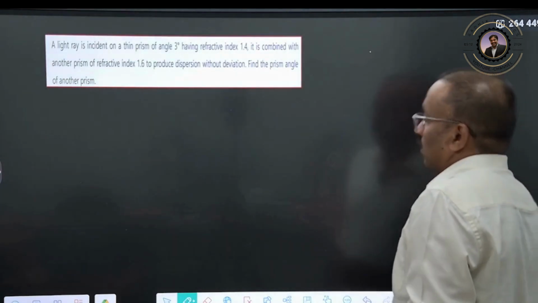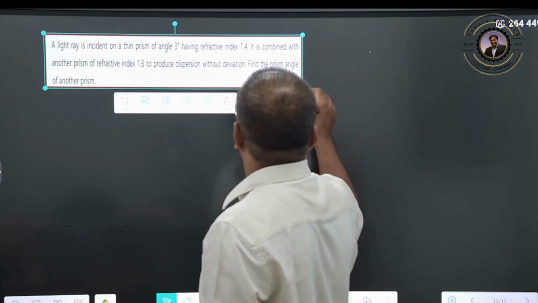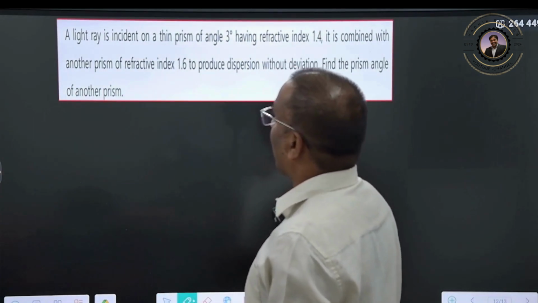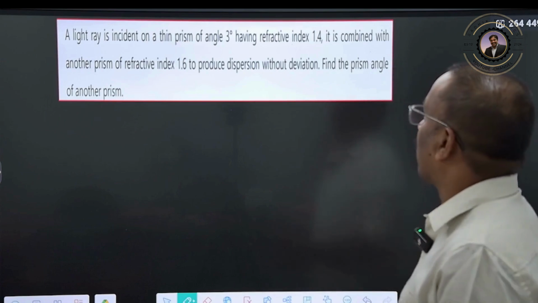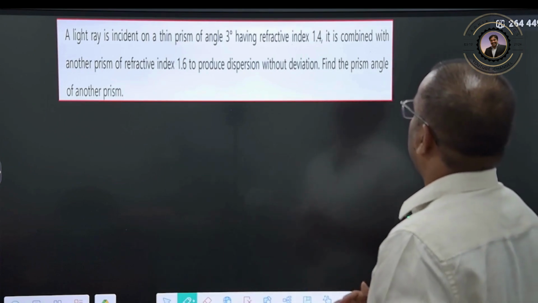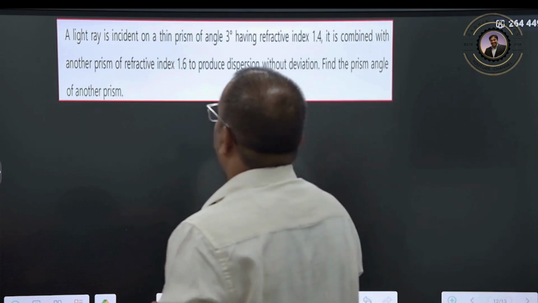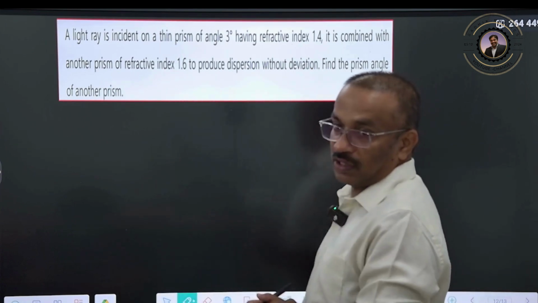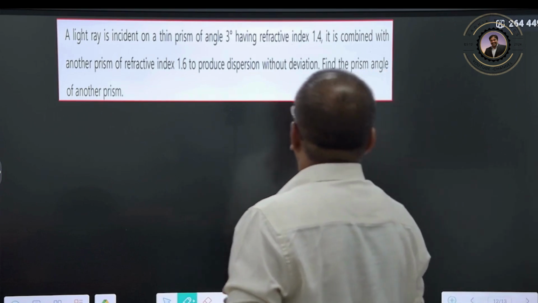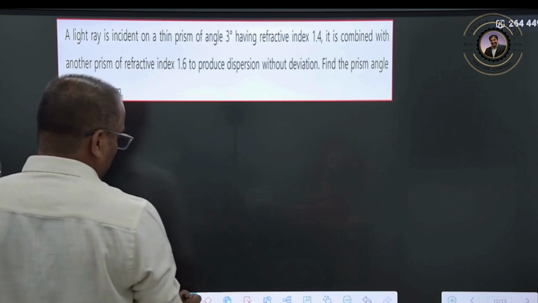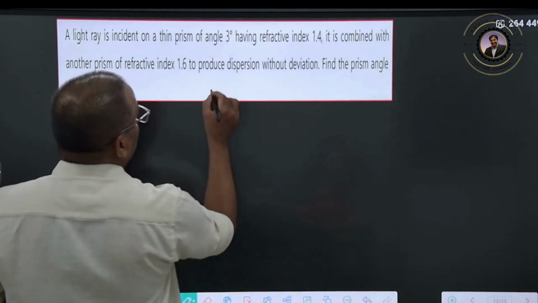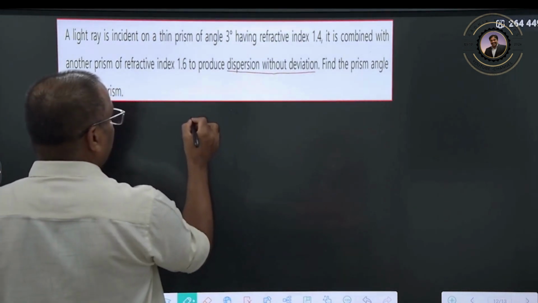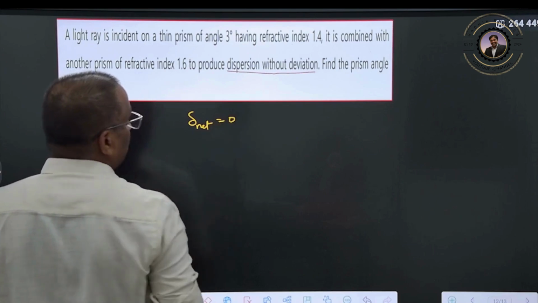So let us see here what is given. A ray of light is incident on a thin prism, so again the small angled prism, 3 degree, having the refractive index 1.4. It is combined with another prism of refractive index 1.6 to produce the dispersion without any deviation. It should create a dispersion without any deviation. So what is the statement here? You should understand this statement: this produces dispersion without deviation. That means net deviation should be equal to 0.